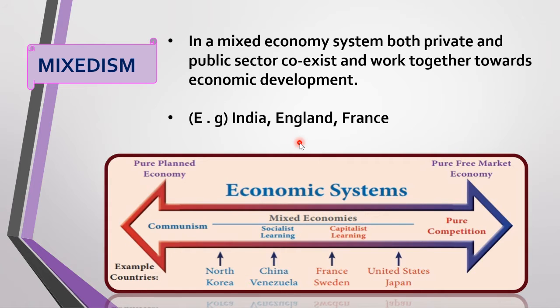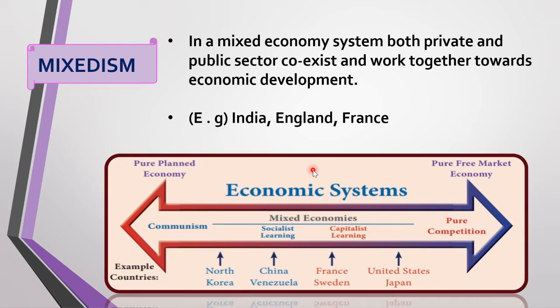In a mixed economy, the resources are owned by either the individuals or the government. Best examples for mixed economy are India, England, France, and also Brazil.